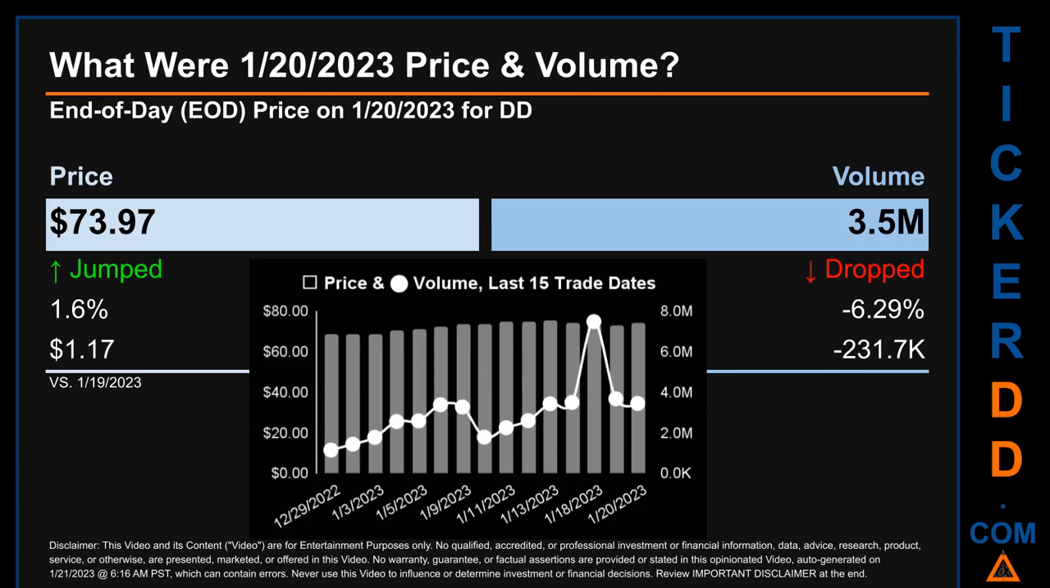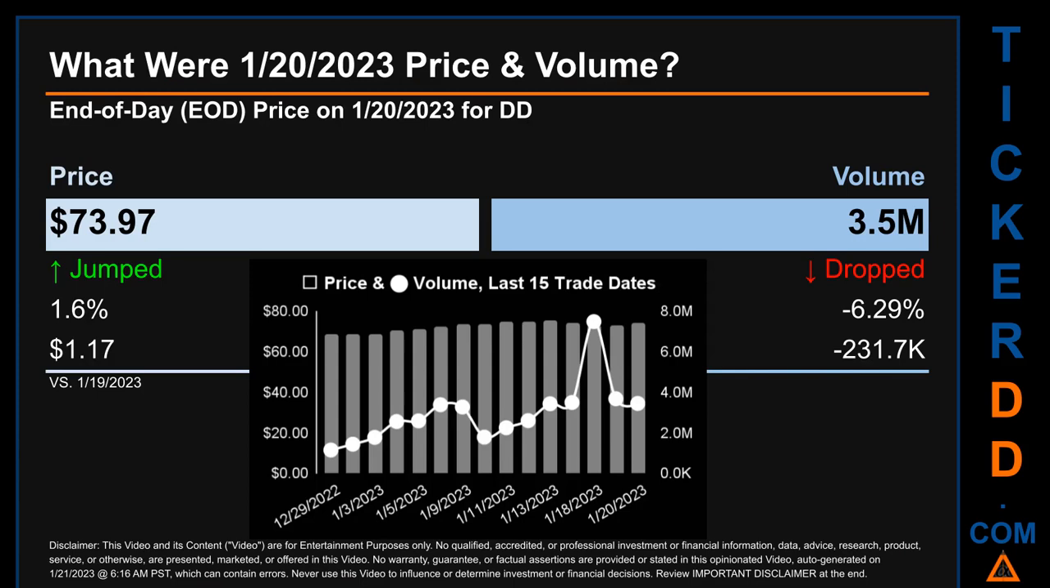What was end of day price and volume for DD? On Friday, January 20, 2023, DD had an end of day price of $73.97 and volume of about 3.5 million. Compared to the previous trading day, the price jumped 1.6%, gaining $1.17, while volume dropped 6.29%, decreasing about 231.7 thousand.